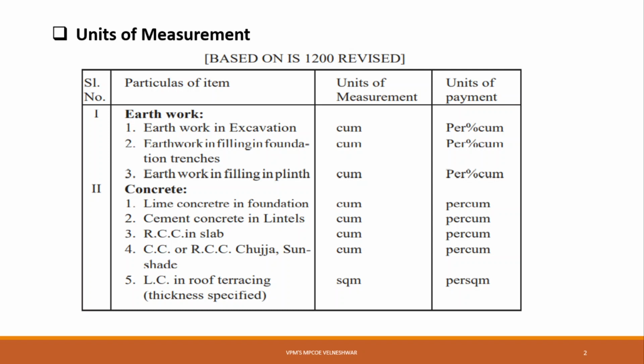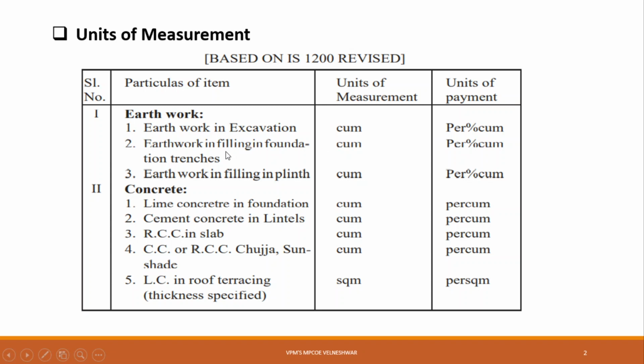That 1000 cubic meter is considered as 100% of your excavation. Now the 100 cubic meter is 10% of your 1000 cubic meter, means you will get 10% payment released in your first payment. That is your percentage cubic meter payment.